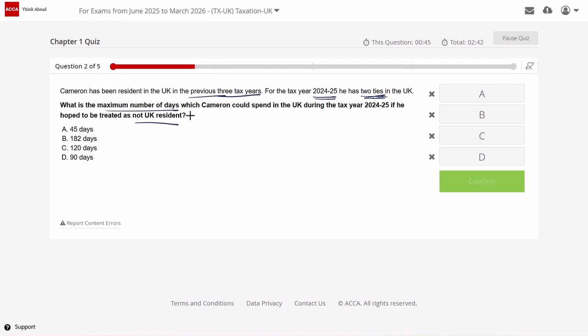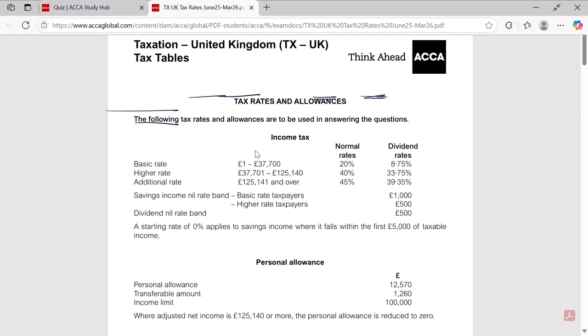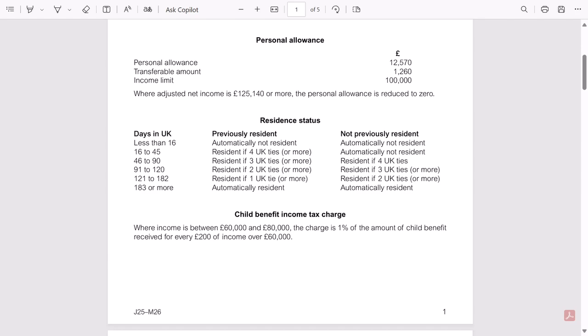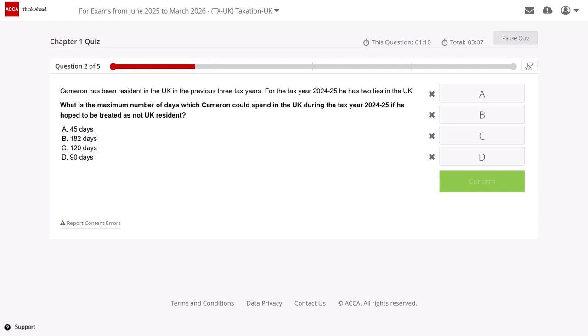So for that, we need to go to the tax sheet. If I check the residence status table, it says he has two ties and has been resident for the previous 3 tax years.